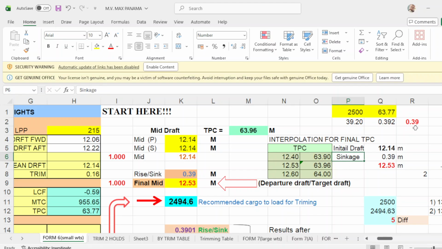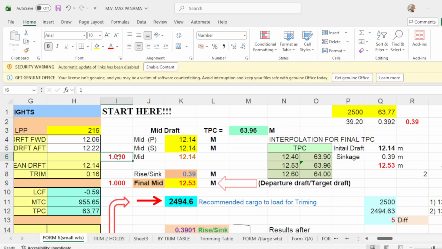Then you apply your sinkage of 0.39. You add this one, then your final departure should be 12.53. So you put here 12.53. Okay, that will be your final drop or departure drop of 12.53.